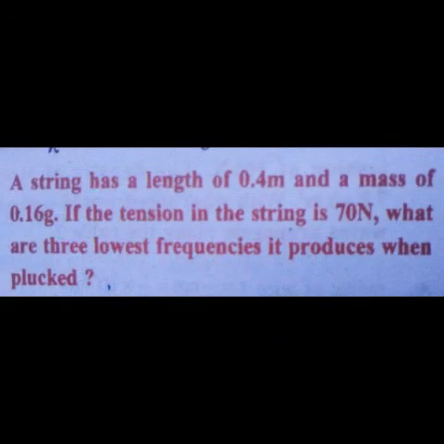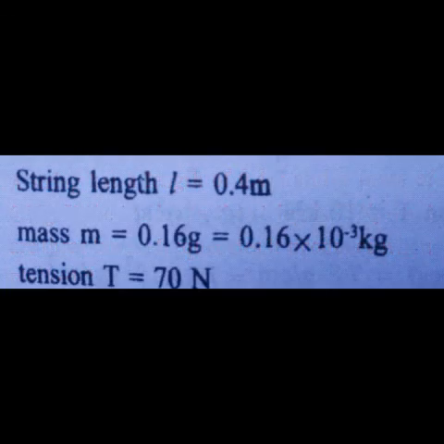A string has a length of 0.4 meter and a mass of 0.16 gram. If the tension in the string is 70 newtons, what are the three lowest frequencies it produces when plucked? So what are the given? String length L is 0.4 meter, mass M is 0.16 gram. So convert it into kilogram, we get 0.16 into 10 power minus 3 kilogram. Next, tension T is 70 newtons.